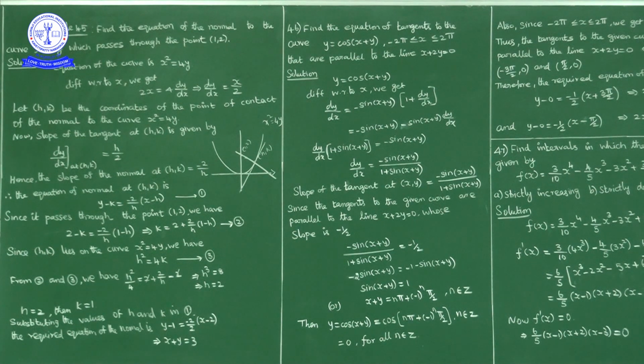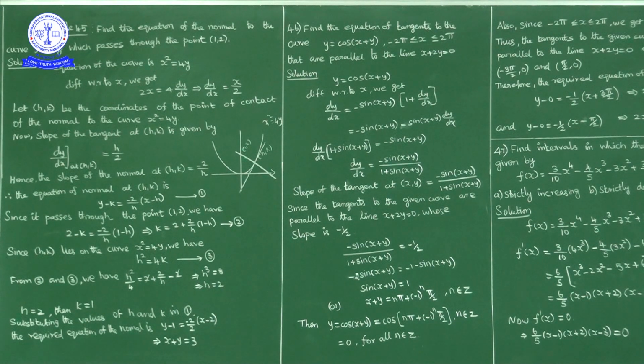Now dy by dx at (h, k) gives the slope of the tangent at (h, k). Now x square is equal to 4y, differentiating with respect to x: derivative of x square is 2x, equal to 4 into derivative of y with respect to x, which is dy by dx. So dy by dx equals 2x by 4, nothing but x by 2.